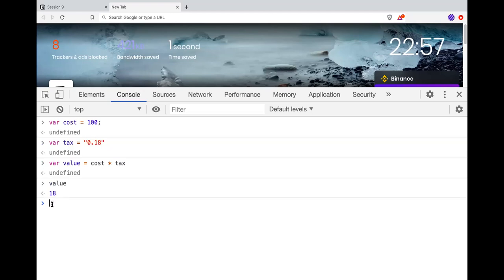All right. So sometimes developers make mistakes, or possibly due to a multi-application connection, this 18 converts into a string. So let's say if I make its value 18 as a string, and we try to do cost plus value. So if I'm buying something for 100 rupees, and there is 18% GST on this, what will be the final cost of the product?